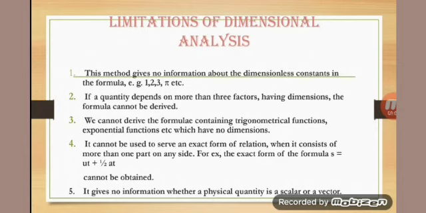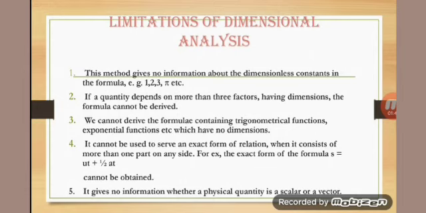The limitations are: first, this method gives no information about dimensionless constants in a formula, for example 1, 2, 3, π, etc. Second, if a quantity depends on more than 3 factors having dimensions, the formula cannot be derived. In the previous questions we took the physical quantity to depend on a maximum of 3 factors. But if it depends on a 4th factor, then the derivation of the formula cannot be done. Third, we cannot derive formulas containing trigonometric, exponential or logarithmic functions, because they have no dimension.